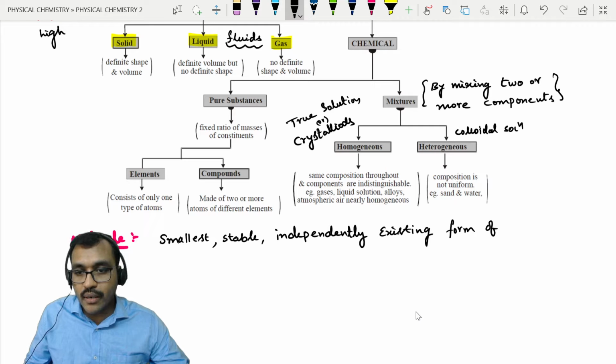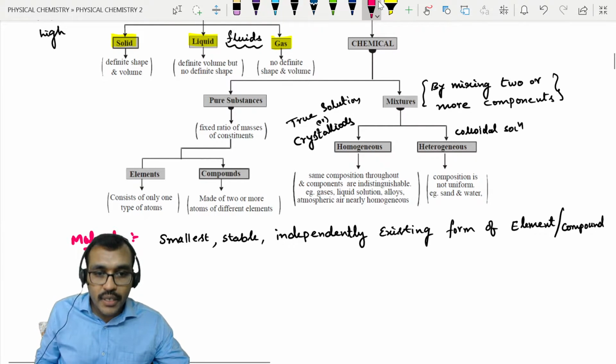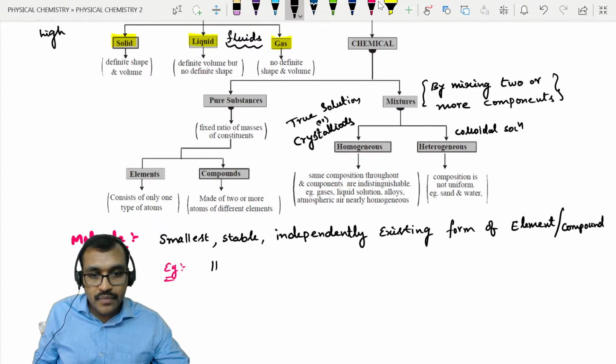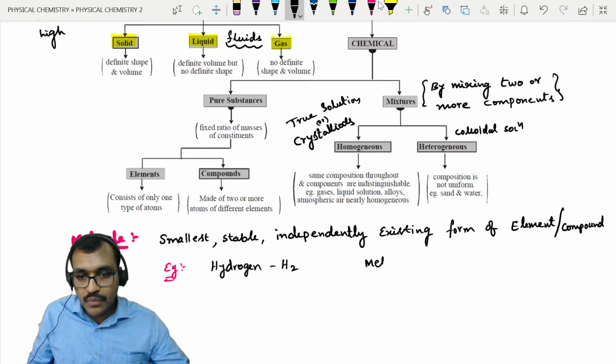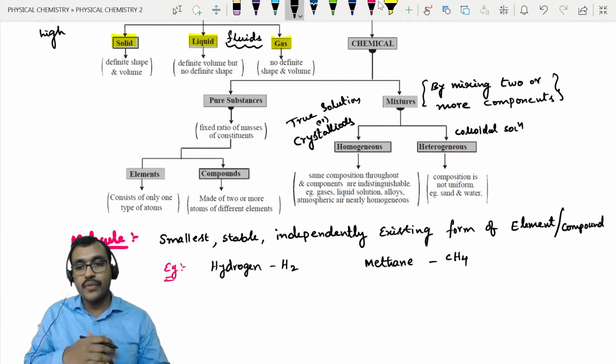That means I can call it a form of either element or compound. For example, take hydrogen. Hydrogen is an element, so its molecular form is H2. Similarly, methane is a compound, so its molecular form is CH4, right? So the smallest stable independently existing form of an element or compound, we call a molecule.